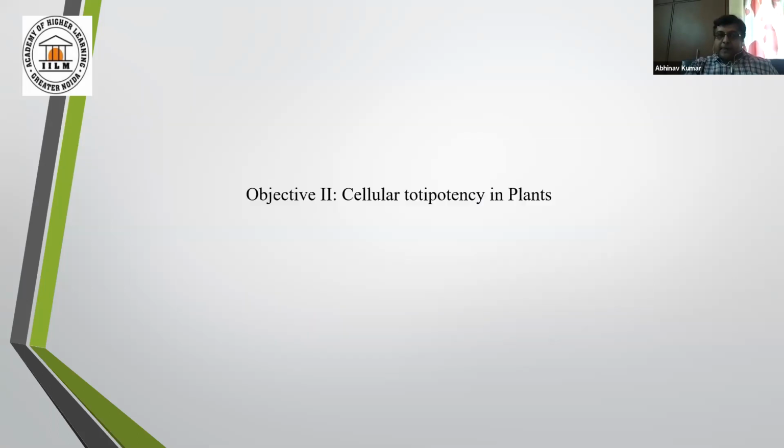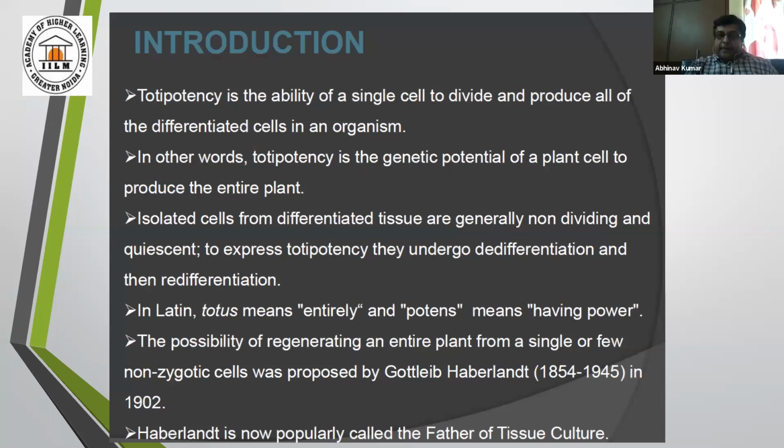So what is cellular totipotency? It is actually the ability of a single cell to divide and produce all the differentiated cells in an organism. So it is a potential of a plant cell to produce the entire plant.